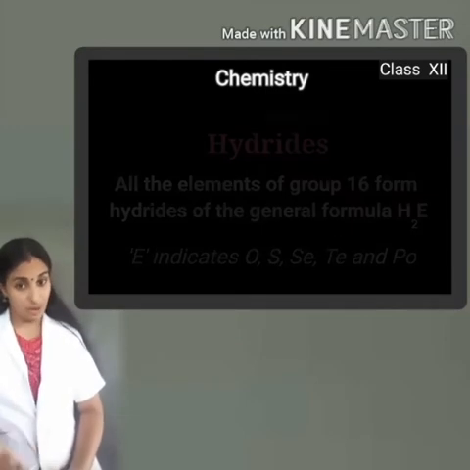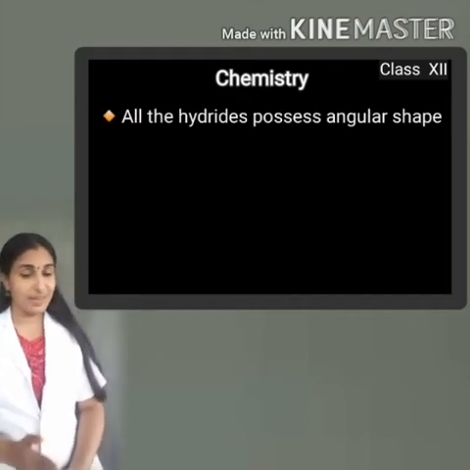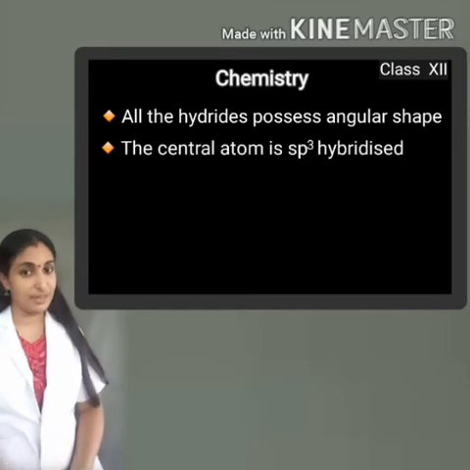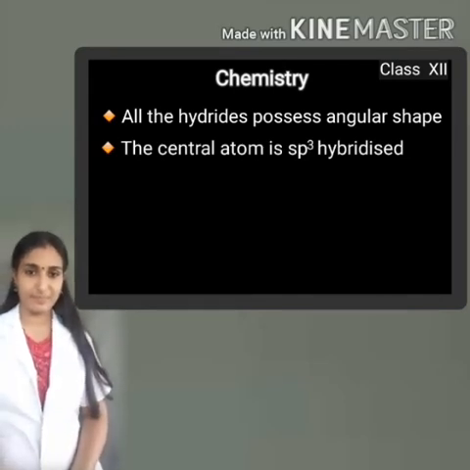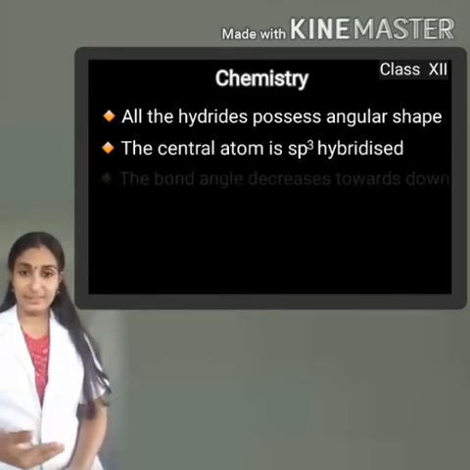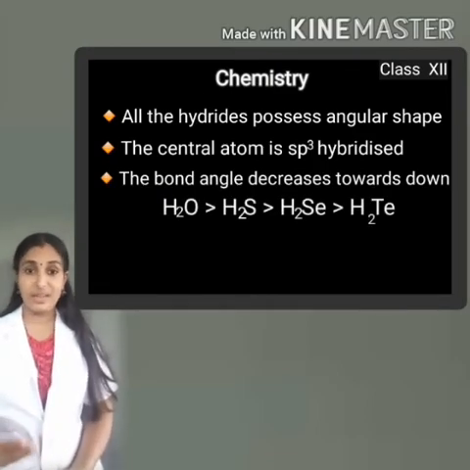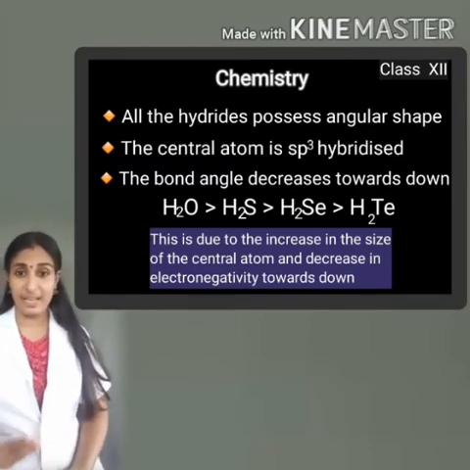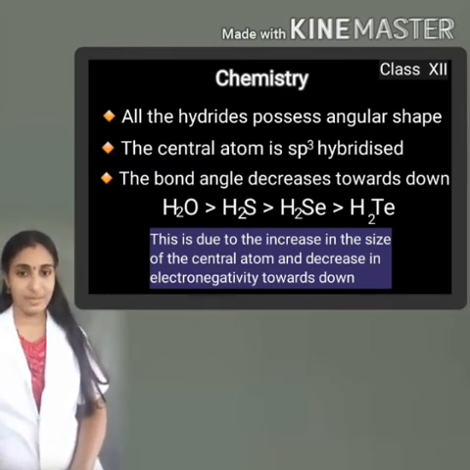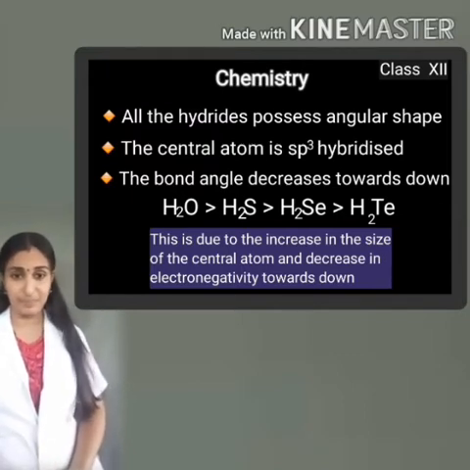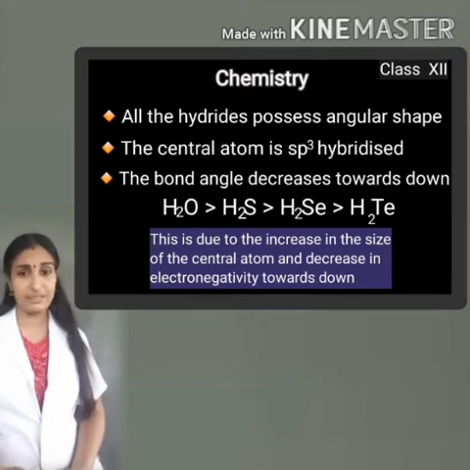polonium. All the hydrides have angular shape with the central atom in the sp3 hybridized state, and the bond angle decreases from top to down. This is due to the increase in the size of the atom towards down. One more reason is the decrease in electronegativity. So these are the reasons for the decrease in bond angle from top to bottom.